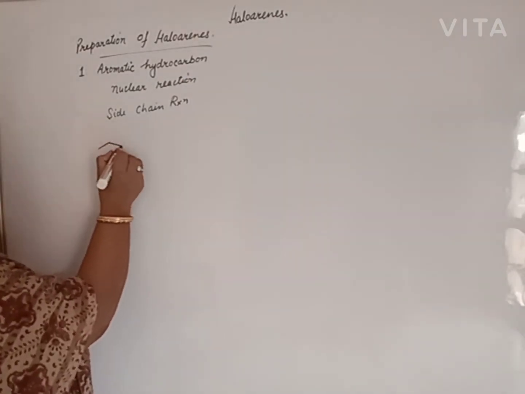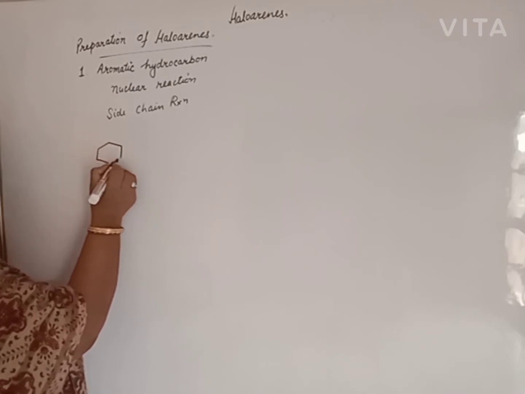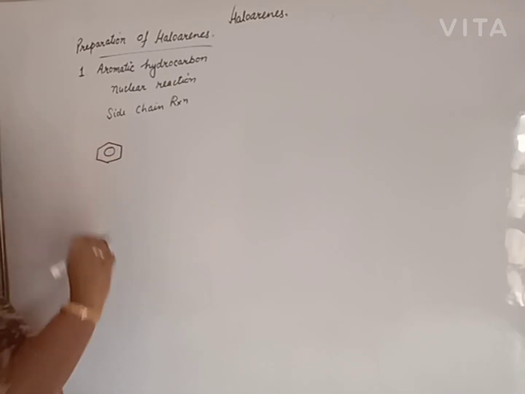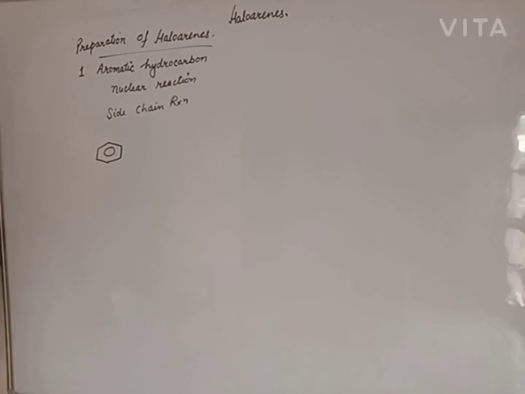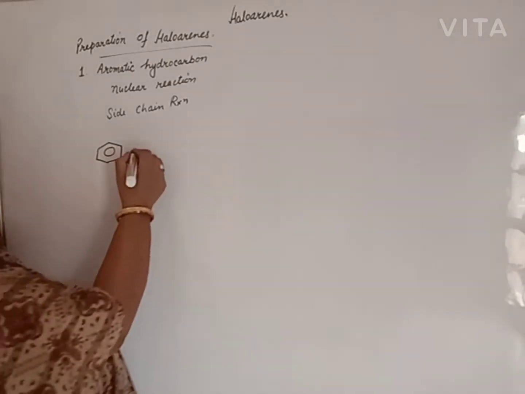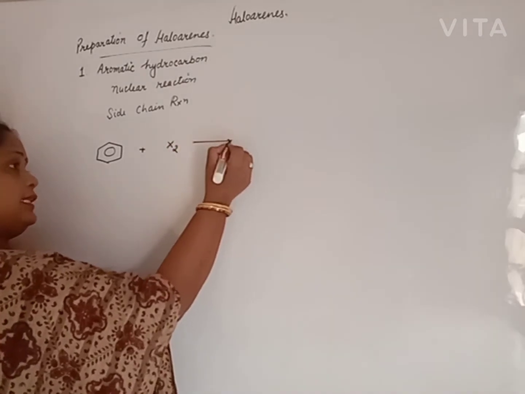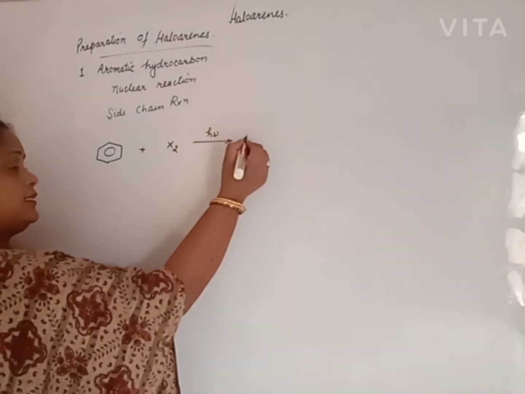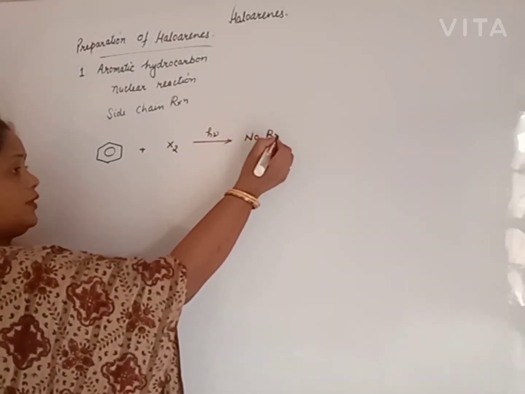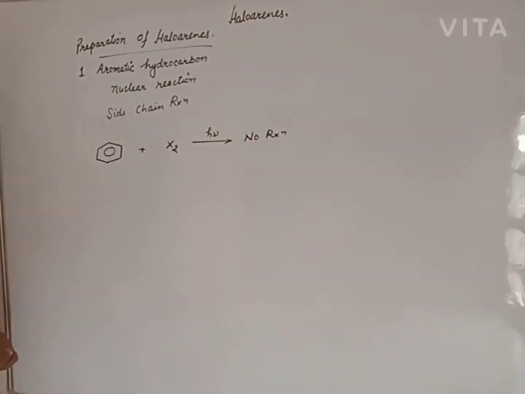If halogen directly attacks benzene, in the absence or in the presence of a side chain, and halogen attacks benzene in presence of sunlight, the answer is no reaction, because sunlight does not have enough energy to release a proton from benzene, a highly stable compound. So some other condition is required.